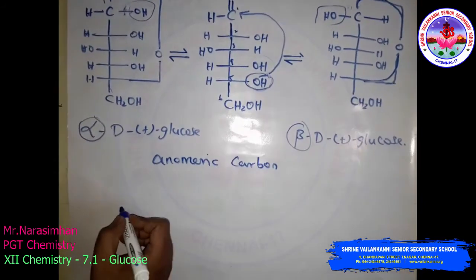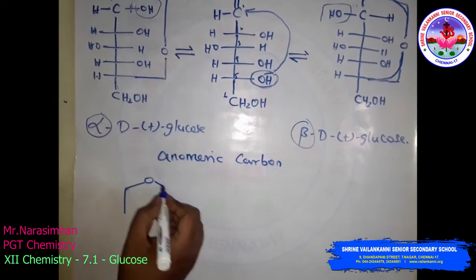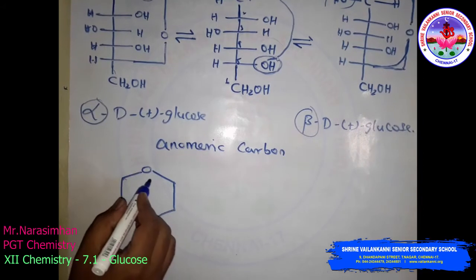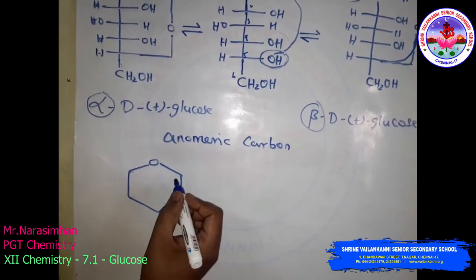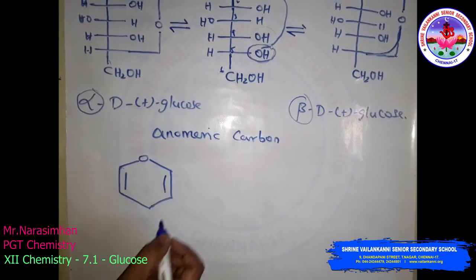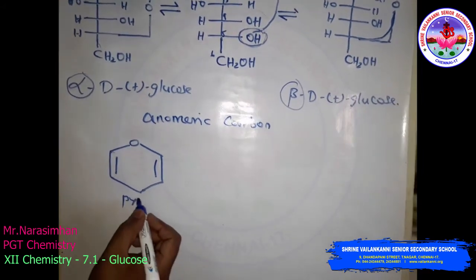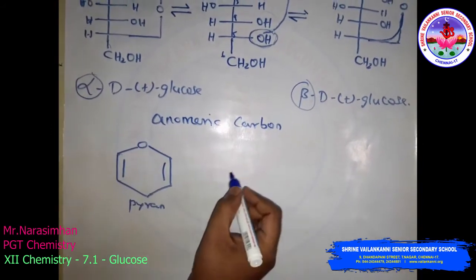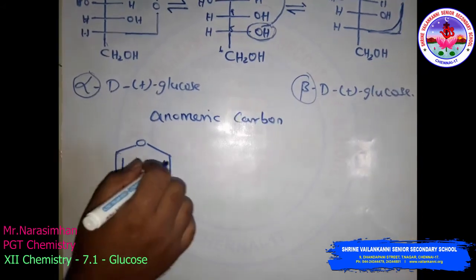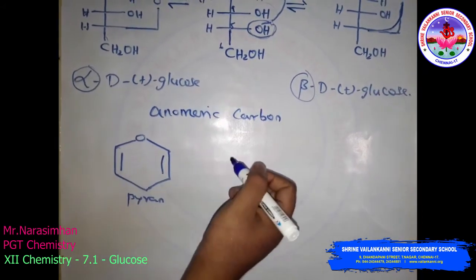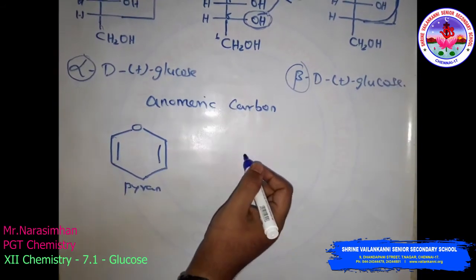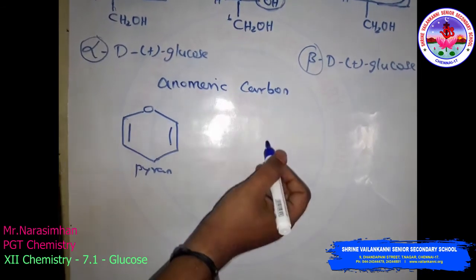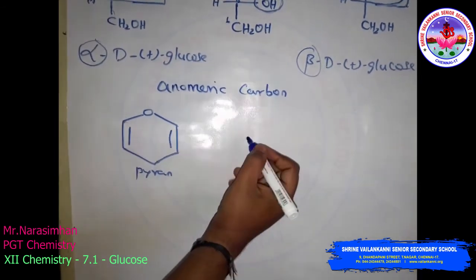Pyranose comes from pyran, a structure with 5 carbon atoms and 1 oxygen atom, the heteroatom, linked together. When we draw glucose in this form, it is the pyranose form, so it becomes glucopyranose: alpha D plus glucopyranose and beta D plus glucopyranose.